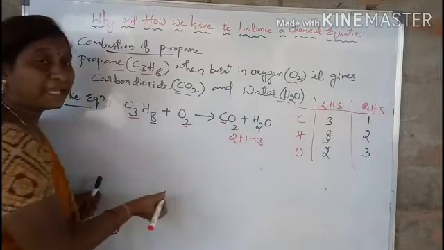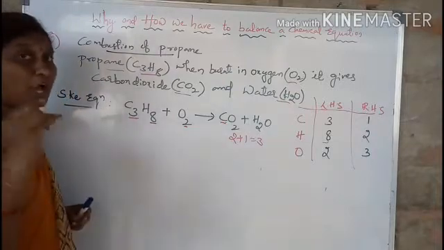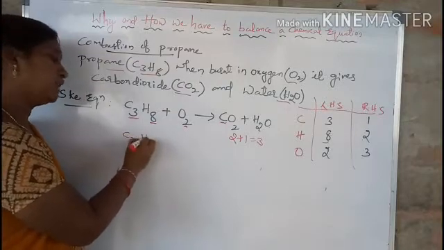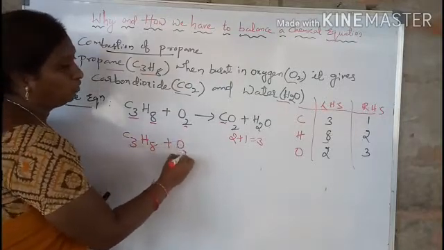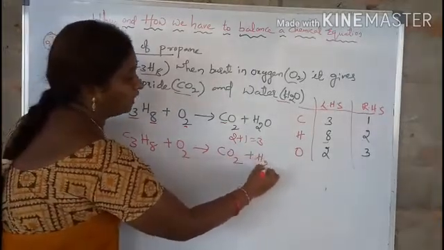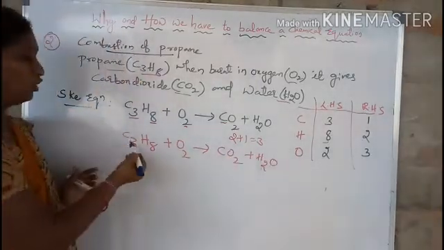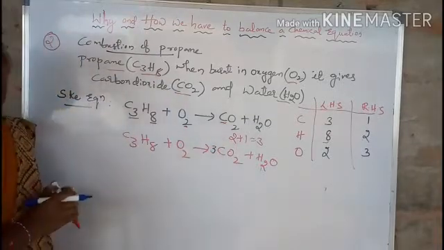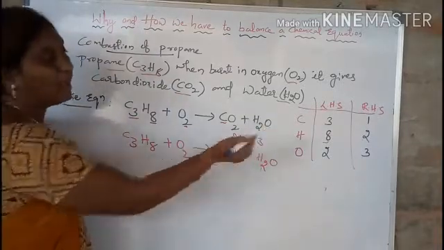So in order to make it 3 carbons, you have to place 3 in the coefficient place. So C3H8 plus O2 gives rise to CO2 plus H2O, where you have to keep the 3 in order to balance carbon, 3 in the coefficient place. Now we have to balance the hydrogens.